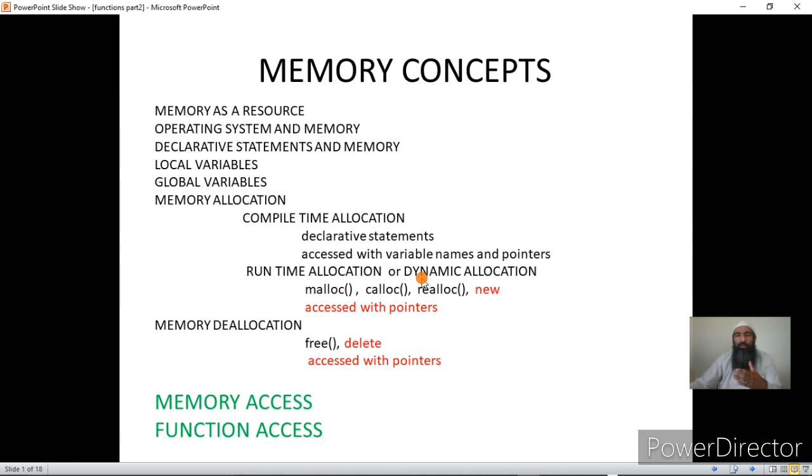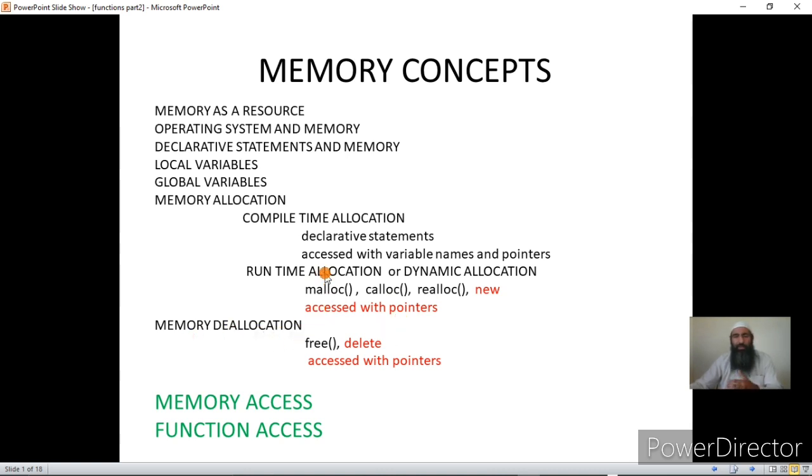Now, what are the different functions for memory allocation during runtime? Runtime means when the program is actually running. At that time we'll ask for the memory. How do we ask? We can use malloc, calloc, or realloc in C and new in C++. New is the operator, and that memory does not have variable names. That memory can be accessed with pointers only.